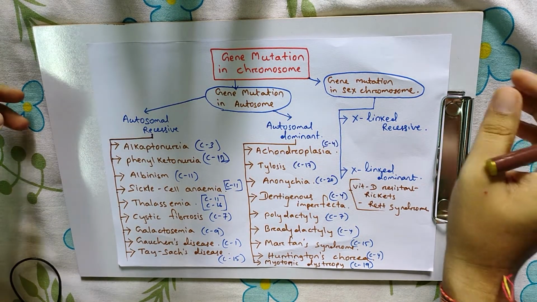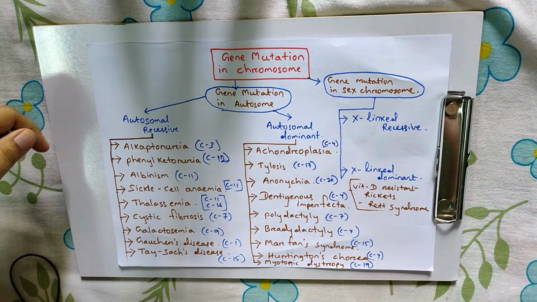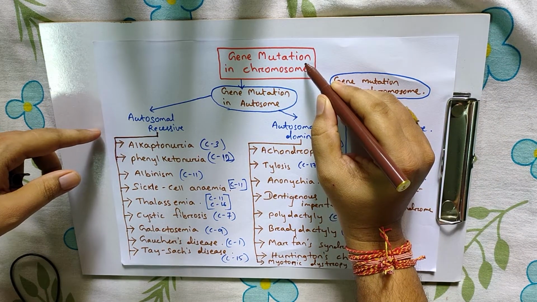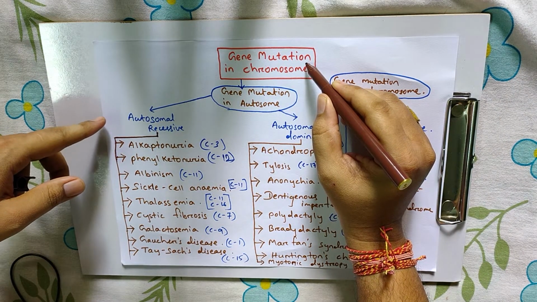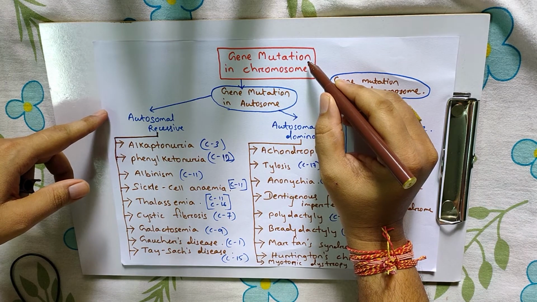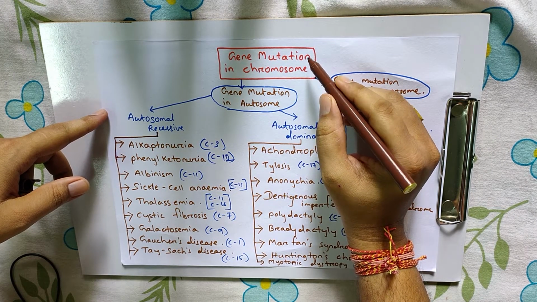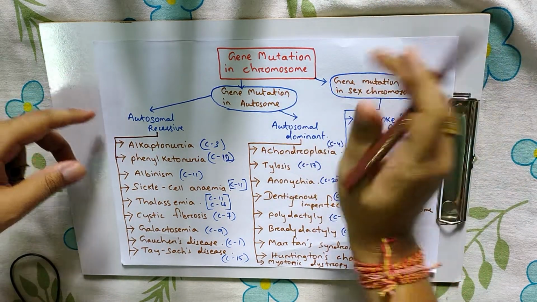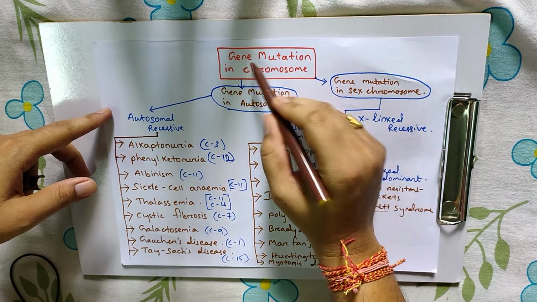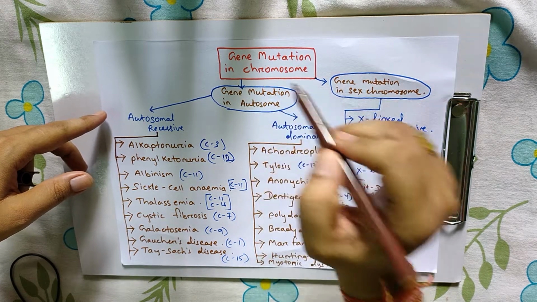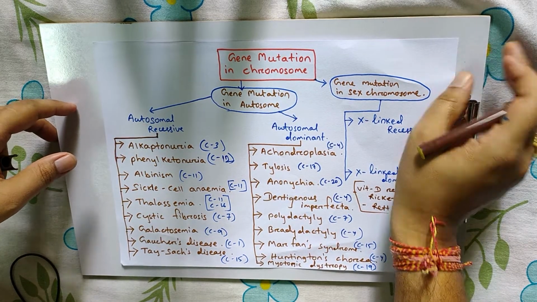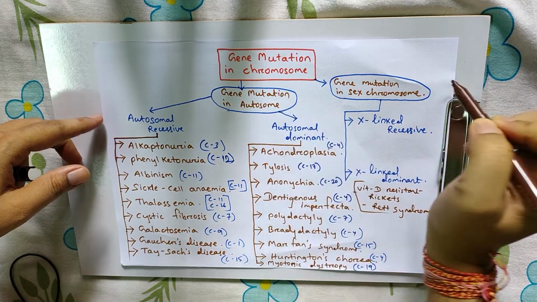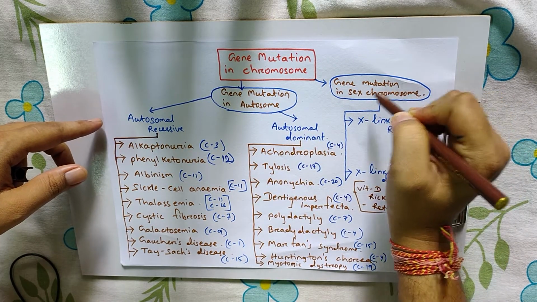My dear students, today's topic is gene mutation in chromosomes. We have already studied that mutation is a change in genes and chromosomes. The mutation in chromosomes was studied in the previous classes, and today we will study gene mutation. It is of two types: gene mutation in autosomes and gene mutation in sex chromosomes.